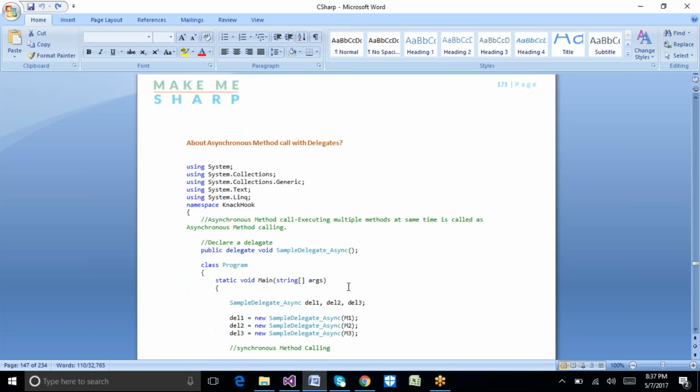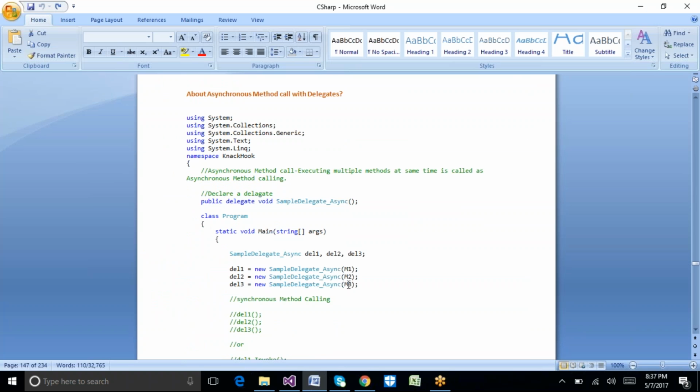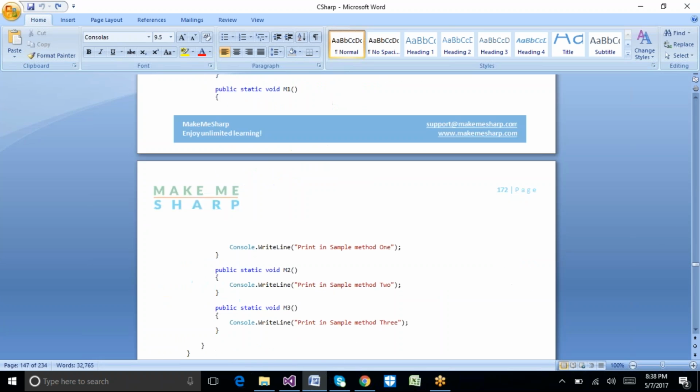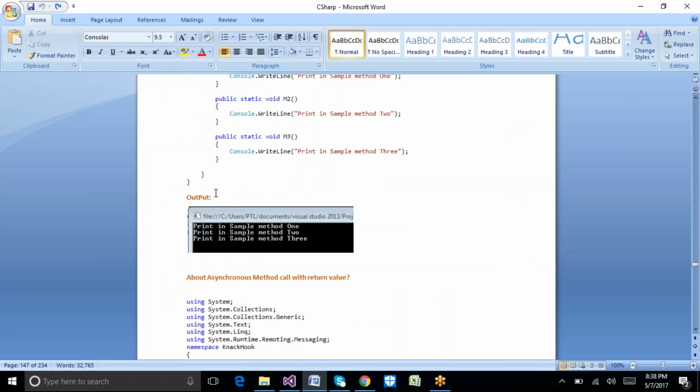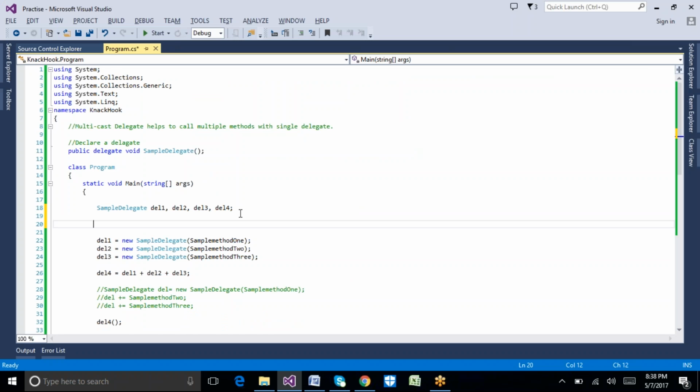Another very important advantage of this delegate is asynchronous method call. So let's see what this asynchronous method call is. Before explaining the concept, I need to give the example for synchronous method call and then for asynchronous method call. Let's first see the synchronous method call, then we will go with the asynchronous method call execution. So what is this synchronous method call?